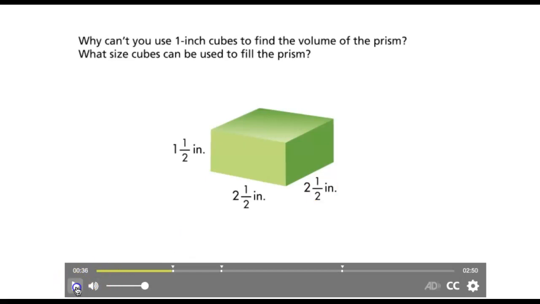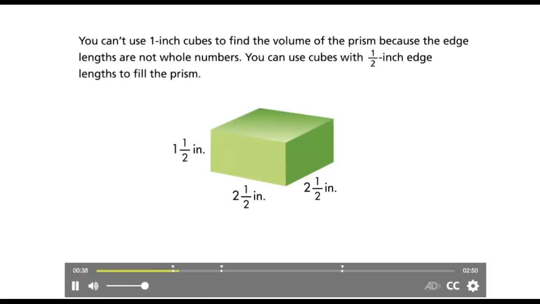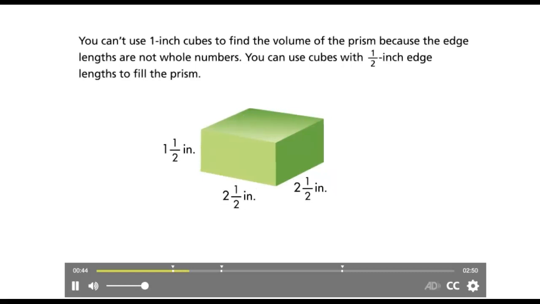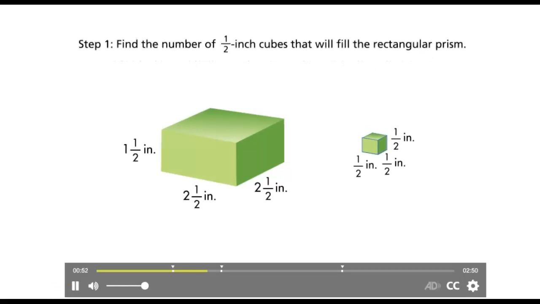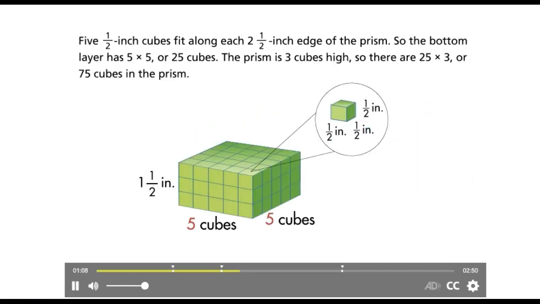Let's listen to this one again. You can't use 1-inch cubes to find the volume of the prism because the edge lengths are not whole numbers. You can use cubes with 1/2 inch edge lengths to fill the prism. Step 1: Find the number of 1/2 inch cubes that will fill the rectangular prism. The bottom layer has 5 times 5, or 25 cubes. But before I move forward, where did we get those 5 cubes?